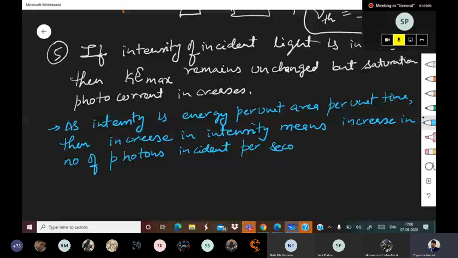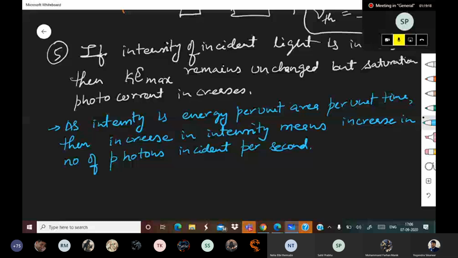Now pay attention. More photons means more ejected electrons, correct? And if more electrons are ejected, the photocurrent will increase. As simple as that.